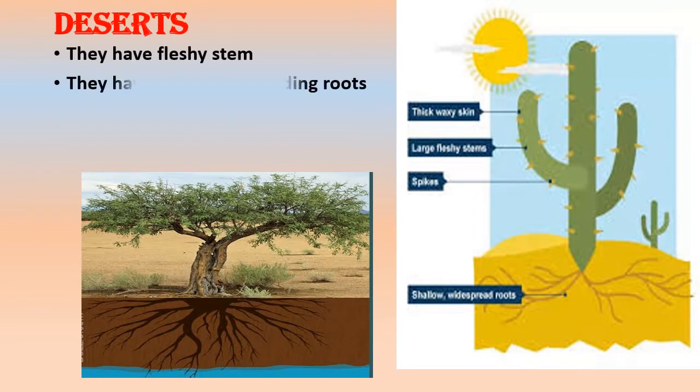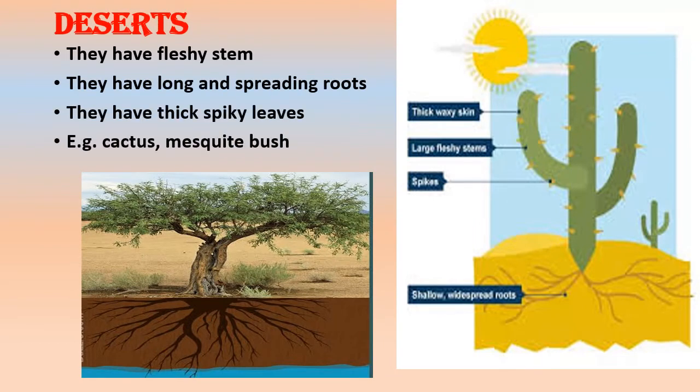So the fourth category of the terrestrial plants are the desert plants, the plants that grow in desert. Have you ever thought how a plant can grow in a desert? Because the basic need of a plant to grow is to have plenty of water and a fertile land. But in desert there is very little water and negligible rainfall. So how can a plant grow over there? The plants that grow in deserts are specialized to grow in such environment.